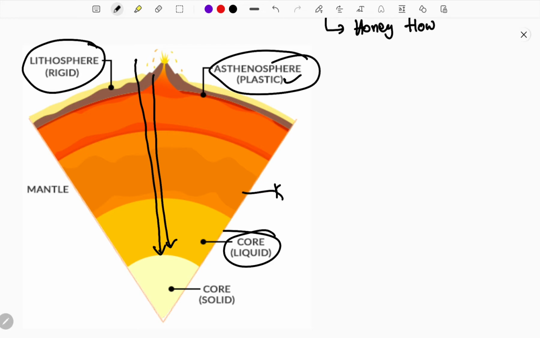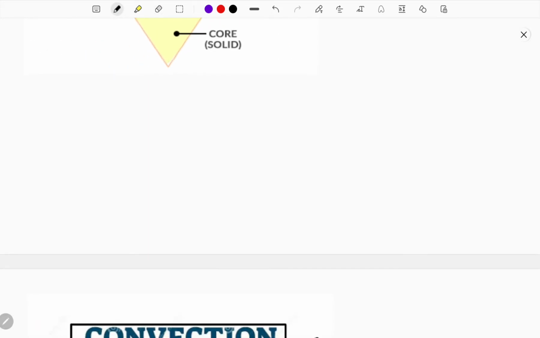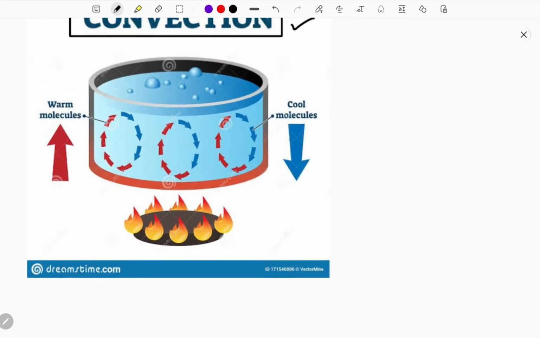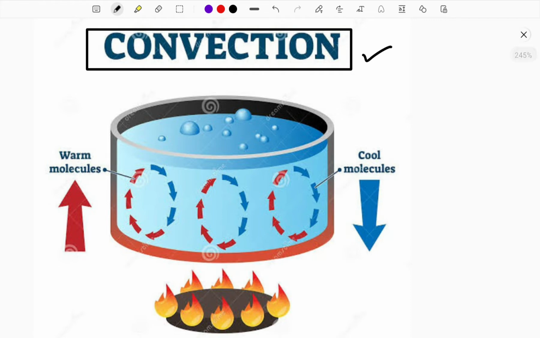How is there a solid state here, and above the solid state there is an asthenosphere? Here the temperature is less compared to the so-called asthenosphere. Why? All your doubts will be cleared through this video. Before that, you need to understand what a convectional current is. After understanding the convectional current, I will say how the convectional current happens inside the mantle or so-called asthenosphere. Understand the concept, the implication and the importance.